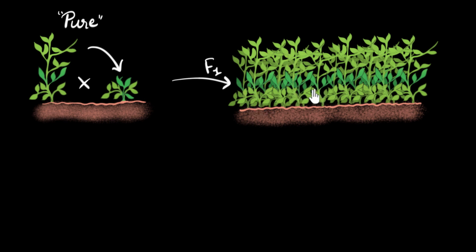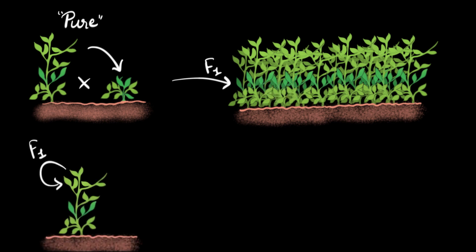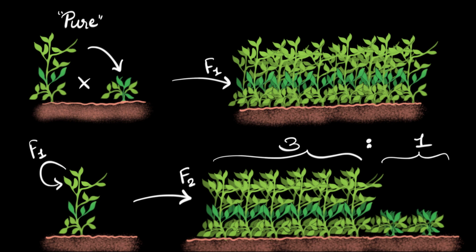So Mendel wanted to know whether these tall plants were also pure. So what he did is he said, let me take these F1 generation tall plants and self-fertilize them and see what I get. And what he got was again a surprise. Now he got both tall and short plants in a specific ratio, roughly 3:1.